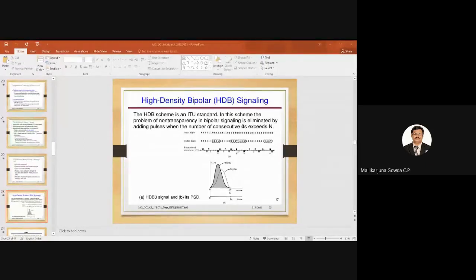I have taken a good example with a sufficient number of bits, and I'm showing how we insert the special sequences, which overcome the problem of DC wander, and as well can maintain the DC null in the power spectral density. That is, at f equal to 0, its value is 0. Yes, have you understood?